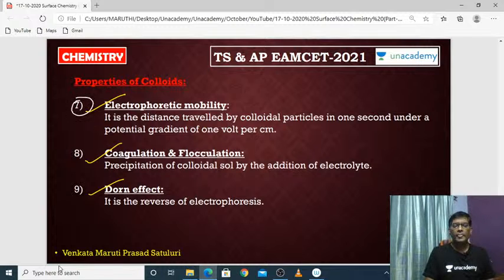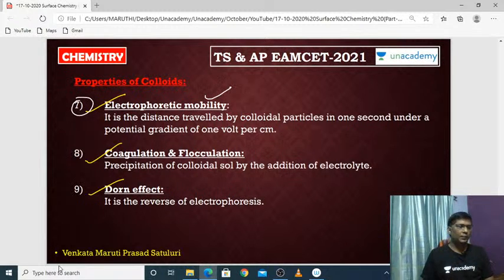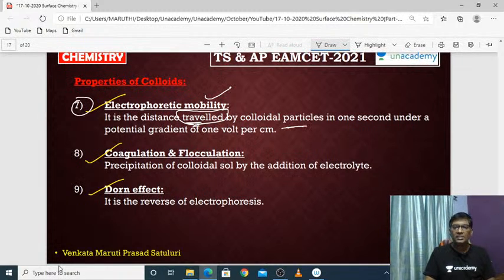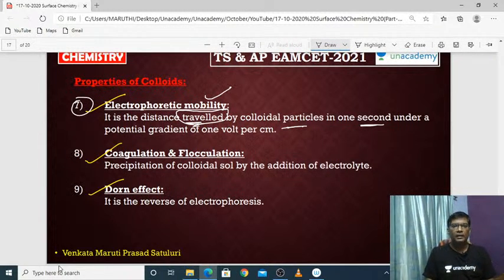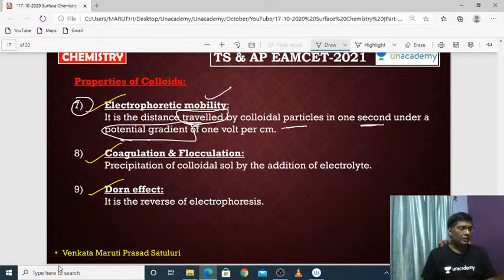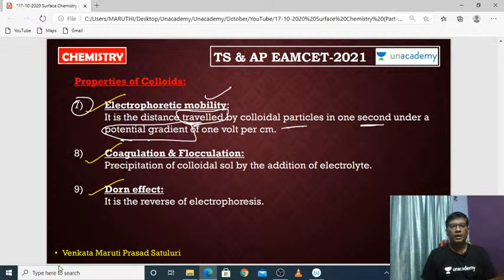Coming to the next one, electrophoretic mobility. What is the meaning of electrophoretic mobility? Please listen carefully, we have only 2 minutes. It is the distance travelled by the colloidal particles per 1 second, under a potential gradient of 1 volt per centimeter.